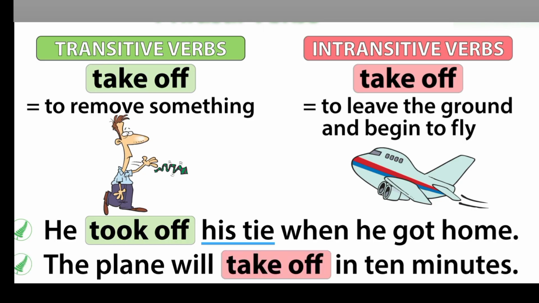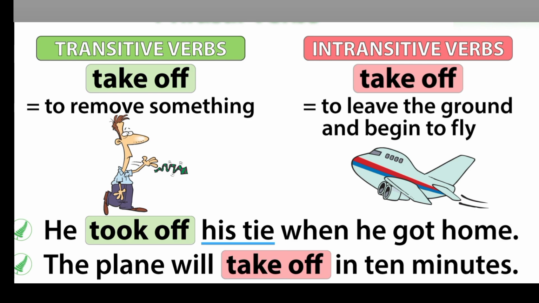The next example, "The plane will take off in 10 minutes." In this case, "take off" is intransitive and has a different meaning, the meaning of leaving the ground. You can see that here there are two different meanings or uses of "take off."